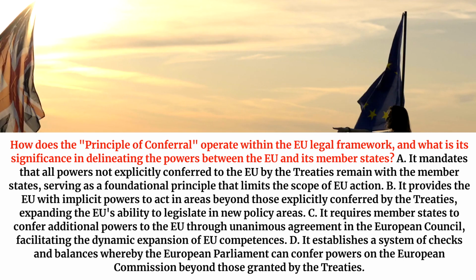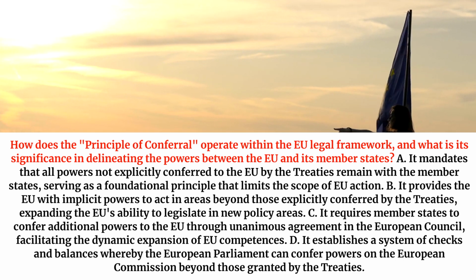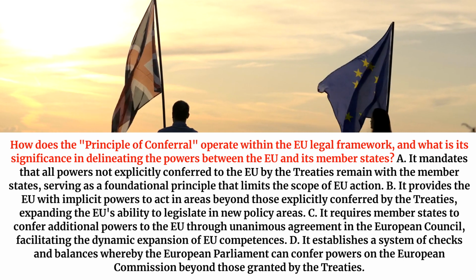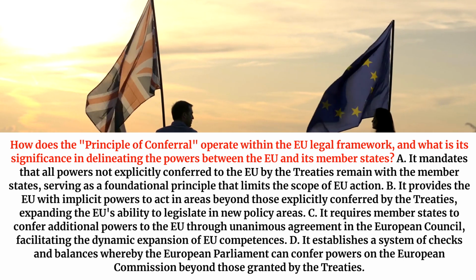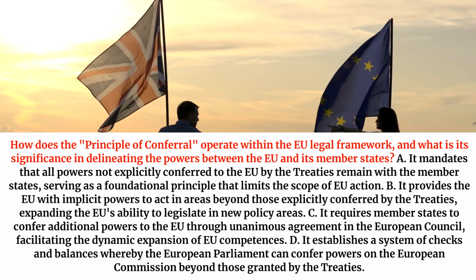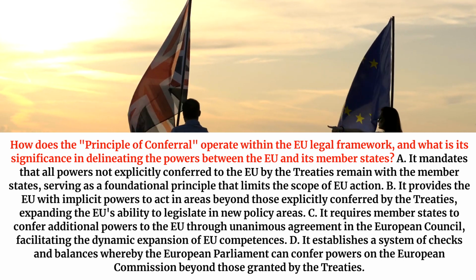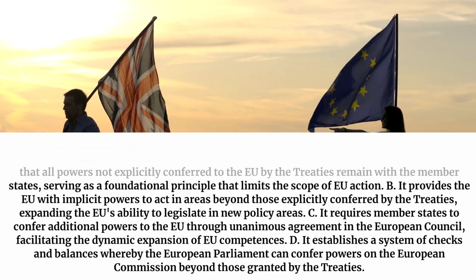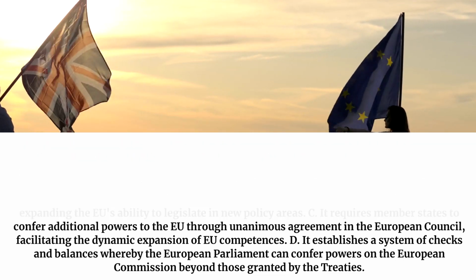B. It provides the EU with implicit powers to act in areas beyond those explicitly conferred by the treaties, expanding the EU's ability to legislate in new policy areas. C. It requires member states to confer additional powers to the EU through unanimous agreement in the European Council, facilitating the dynamic expansion of EU competences. D. It establishes a system of checks and balances whereby the European Parliament can confer powers on the European Commission beyond those granted by the treaties.